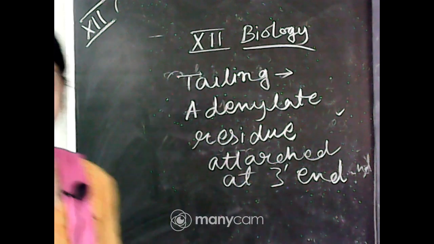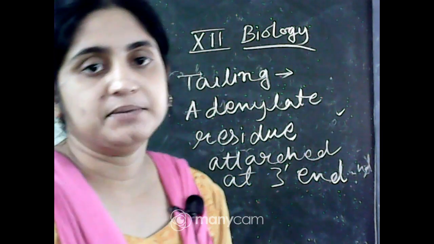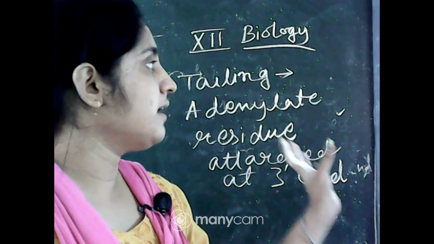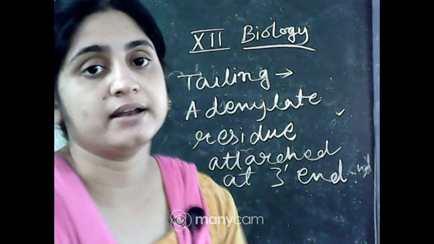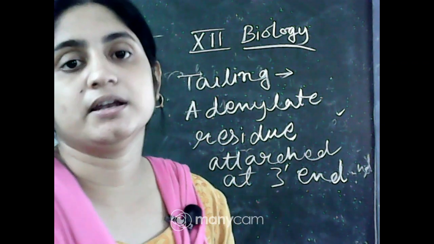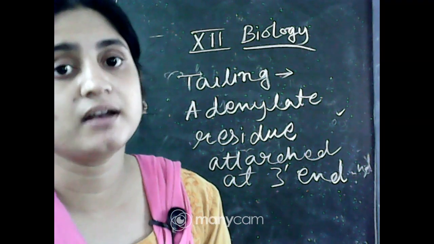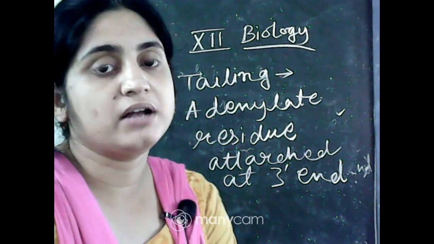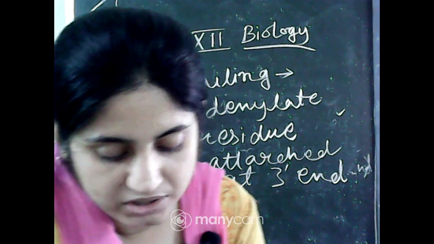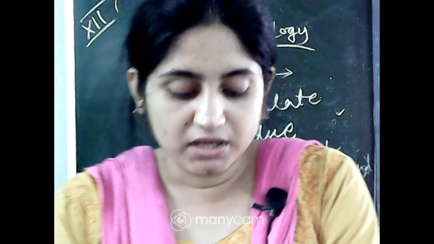So these are the three important stages of transcription. These steps occur in the hnRNA. Then the hnRNA is converted into mRNA, that is messenger RNA, and then moves out for the next step, translation.